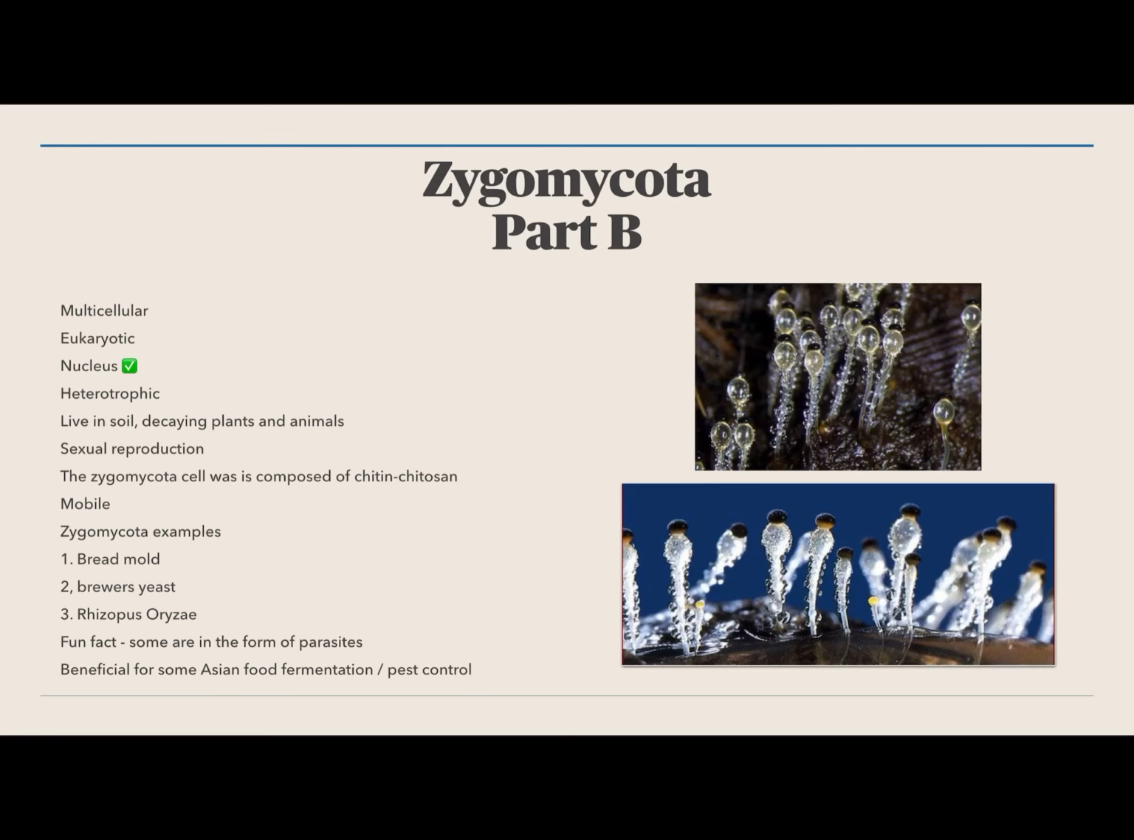So Zygomycota is multicellular, eukaryotic, has a nucleus, and is heterotrophic. It lives in soil, also in decaying plants and animals, sexual reproduction, and the Zygomycota cell is composed of chitin, chitosan. It's a mobile organism, and some examples would be bread mold, brewer's yeast, and Rhizopus oryzae. And a fun fact is that some are in the form of parasites. So it is beneficial for some Asian food fermentation as well as pest control.